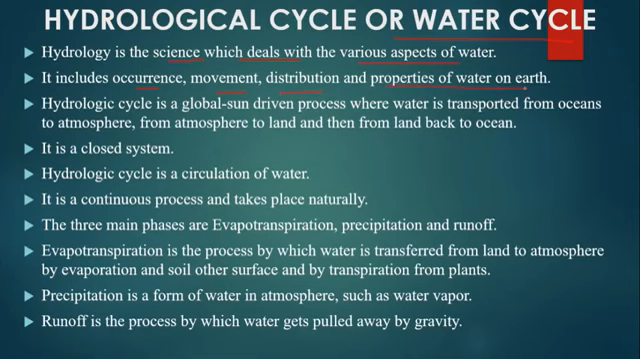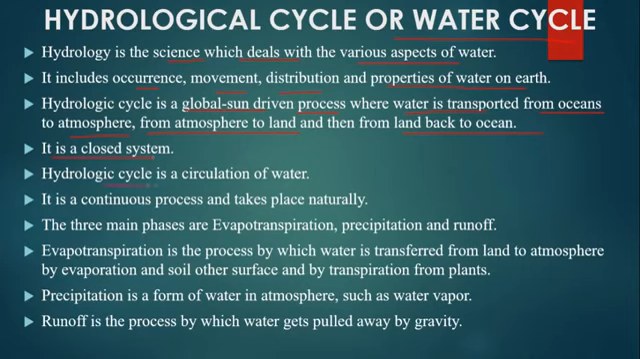Availability of water on the earth is not uniform. Some places are very rich in water resources while some other places are poor in water resources. The hydrologic cycle is a global sun-driven process where water is transported from ocean to atmosphere, from atmosphere to land and then from land back to ocean. It is a closed system. The quantity of water involved in the cycle is invariable, though its distribution varies over space and time.